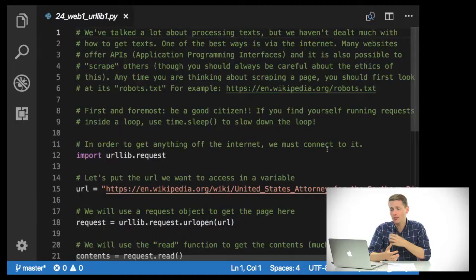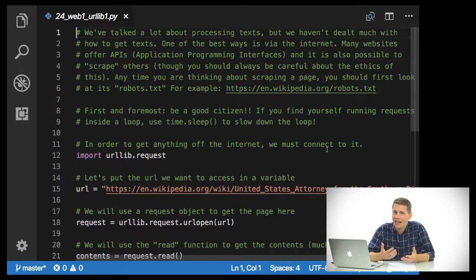Welcome back. In this episode, we're going to be talking about APIs, web scraping, and its ethics. Now, we've talked a lot in this class about processing texts, but we haven't really dealt much with how to get these texts. And of course, one of the best ways is via the internet. You don't want to have to type up all of these old documents that you're interested in working with.